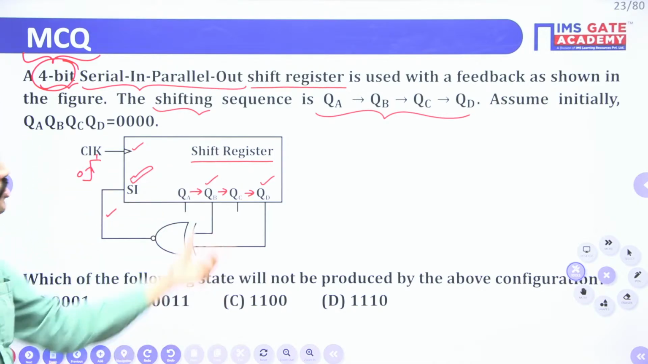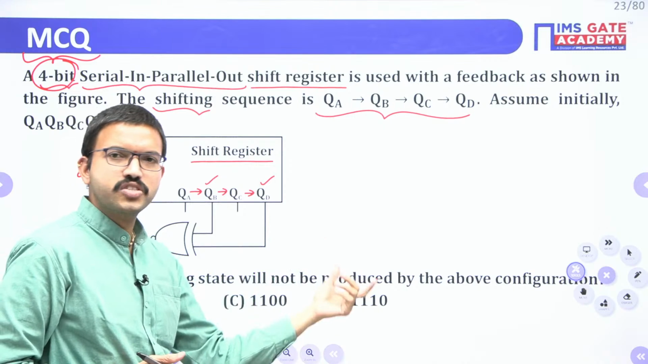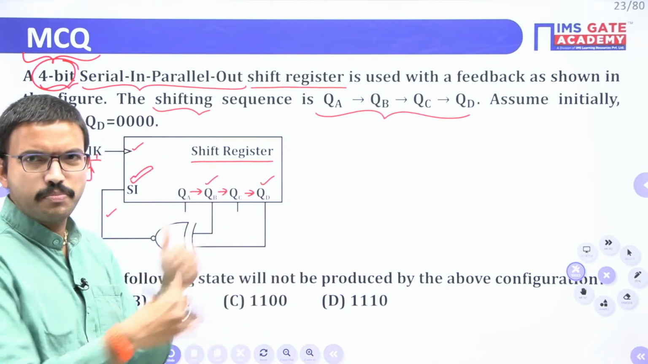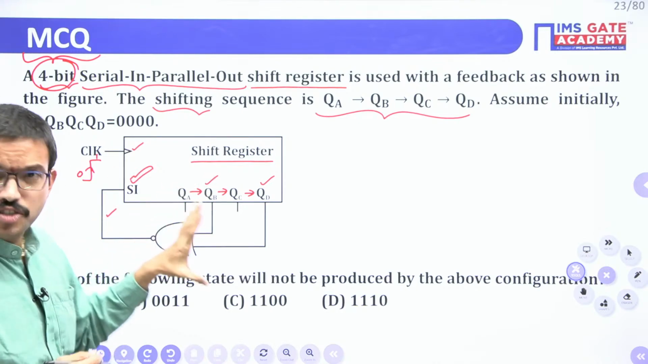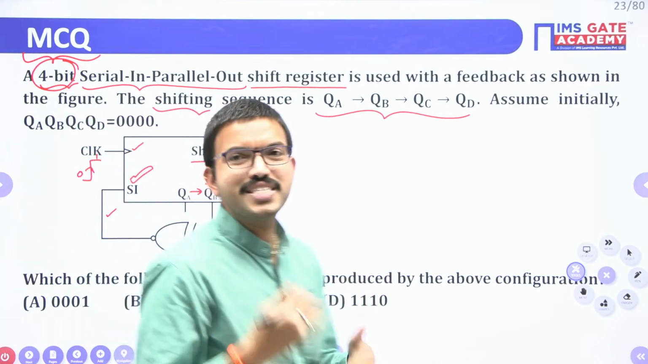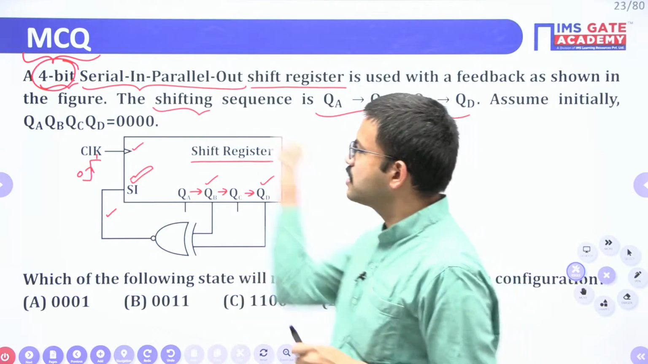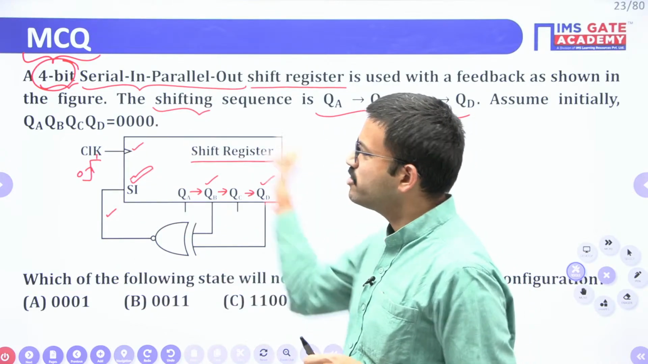So it will produce some finite number of states. Only those states will get repeated. Whatever the set of states you are having, if that particular circuit is repeating them, then we will call the overall configuration a counter.